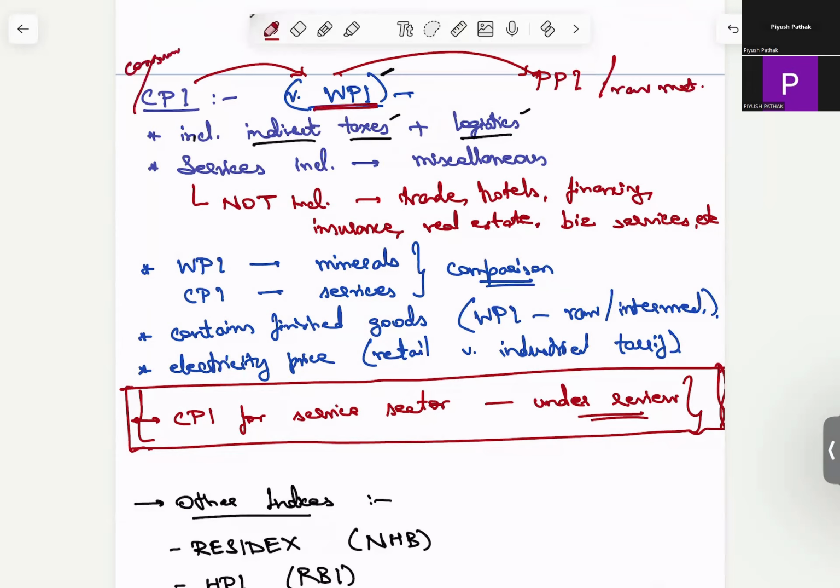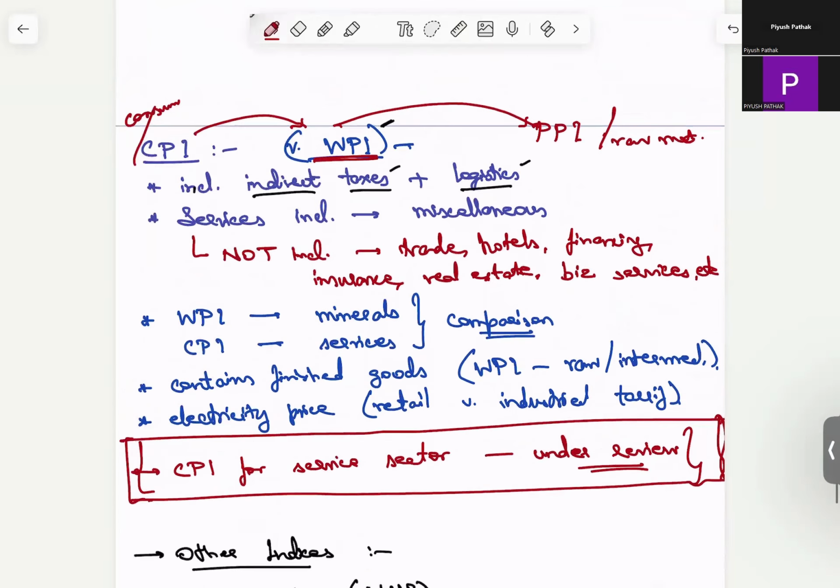The difference between PPI and WPI is primarily indirect taxes plus subsidies plus logistics, transportation, convenience, handling cost, all those things, rishwat, the bribery and everything. That's something which is included.